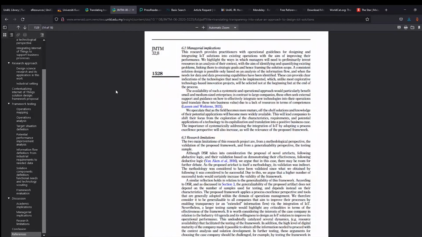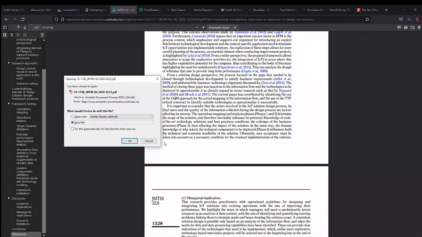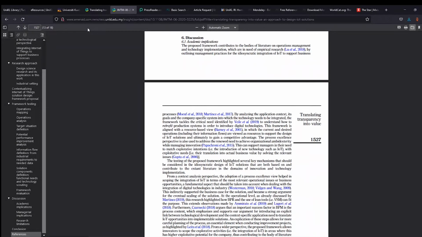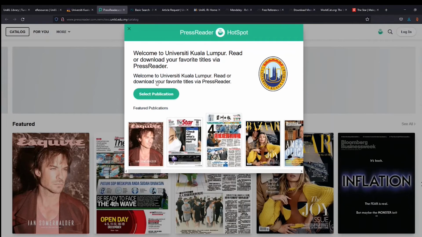So this has been downloaded. Let me save it to show you how to transfer this file into Mendeley Desktop later on. So this is simple and straightforward on the Emerald Insight database.